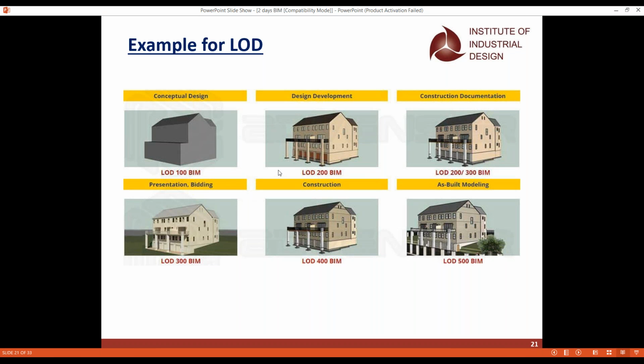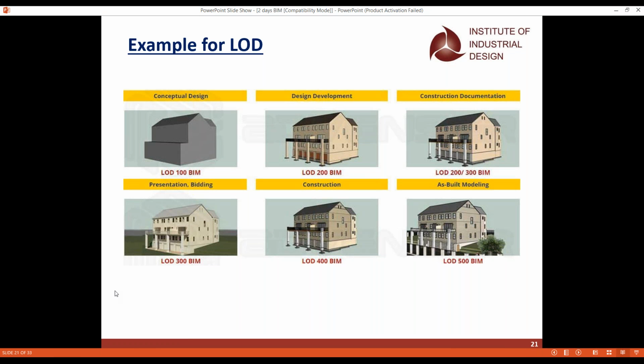So when it goes to the design, we will give the doors and windows, the material, the exterior, the elevational view of the model, which will be done in the design development. And when it goes to the construction documents, whatever construction documents the client requests, we'll do it in LOD 200 by 300.